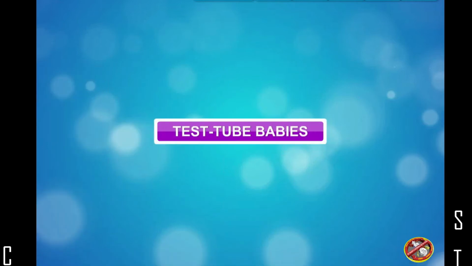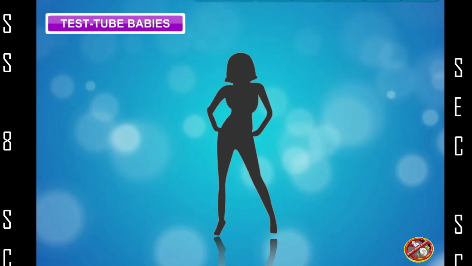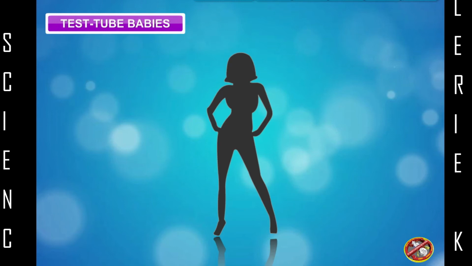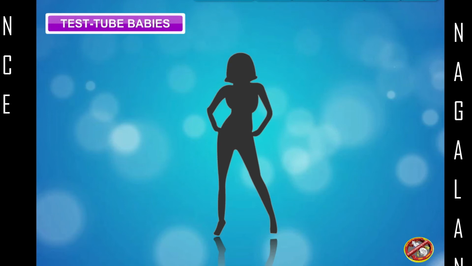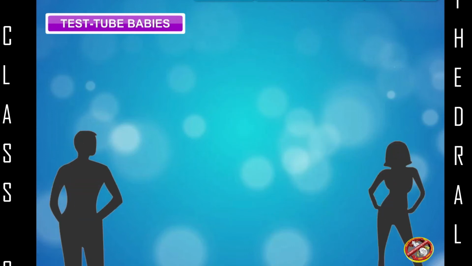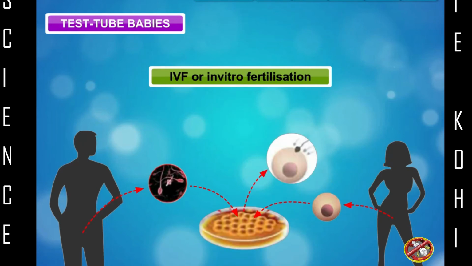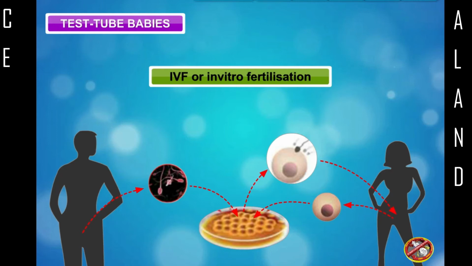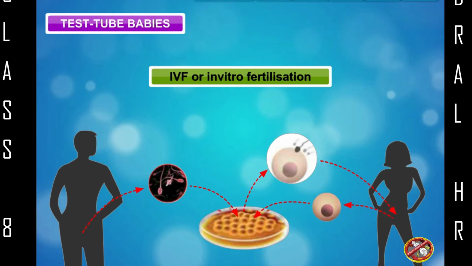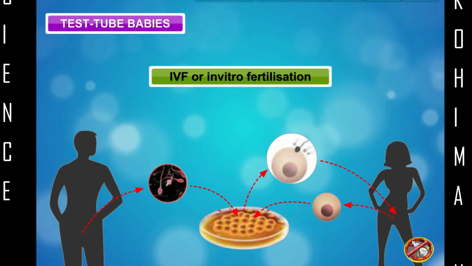Test tube babies. In some women, the fallopian tubes, oviducts, are blocked. These women are unable to bear babies because sperms cannot reach the egg for fertilization. In such cases, doctors collect freshly released egg and sperm and keep them together for a few hours for IVF, or in vitro fertilization, fertilization outside the body.